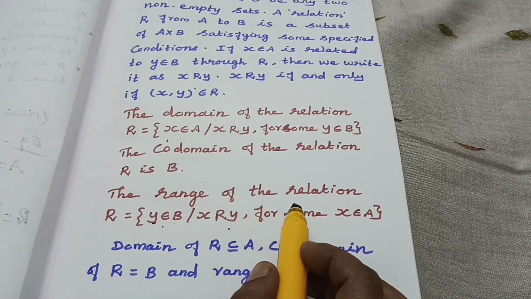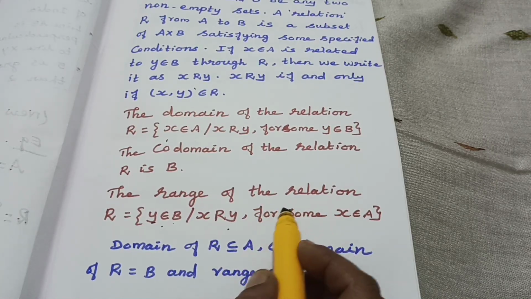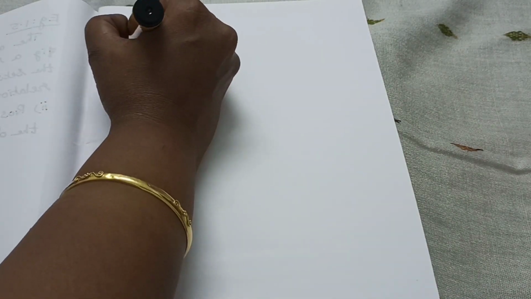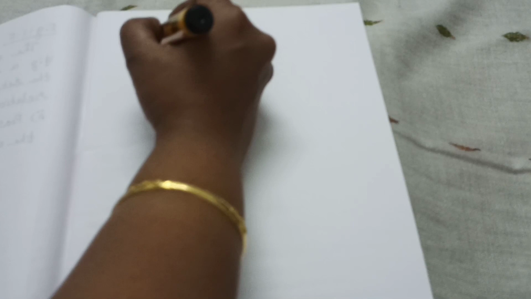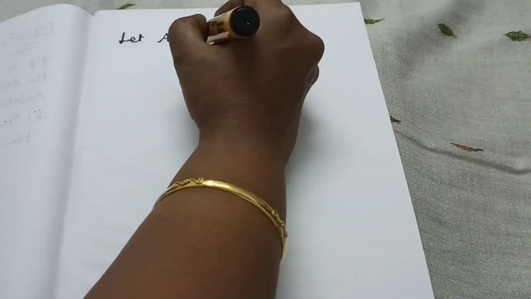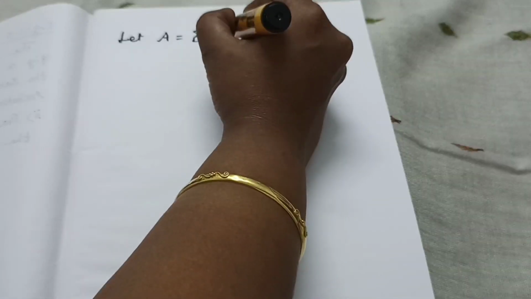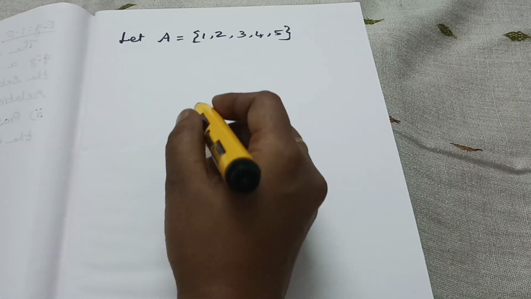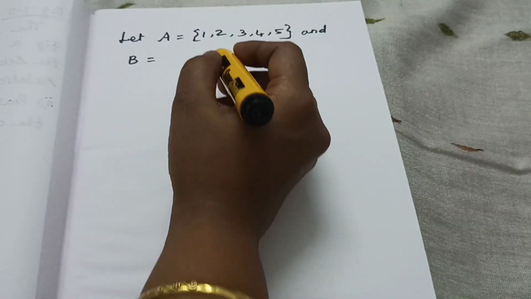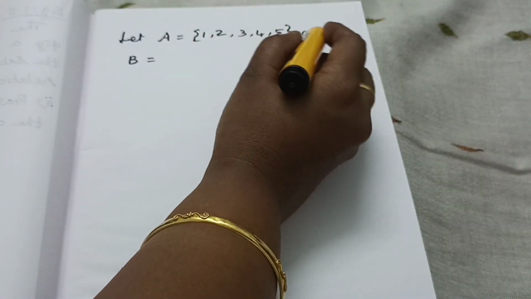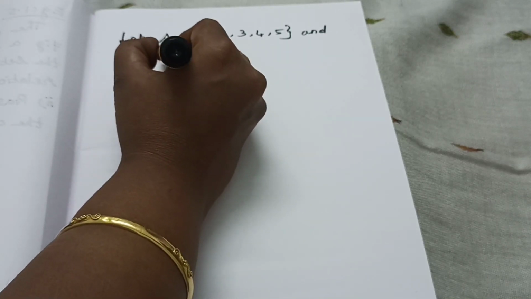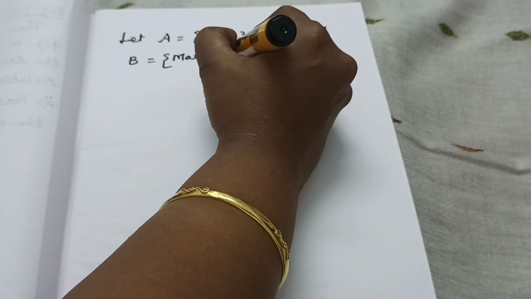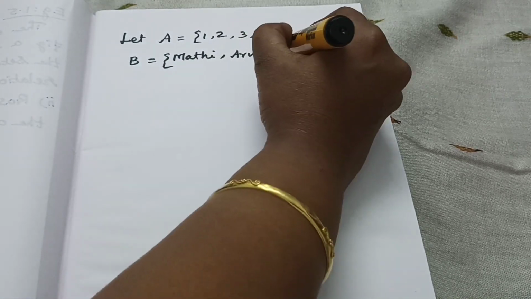Then I will explain one example, that time you will understand. Okay, an example. Let A is equal to the values 1, 2, 3, 4, 5, isn't it? Then B is equal to the set of Madhi, Arul and John.